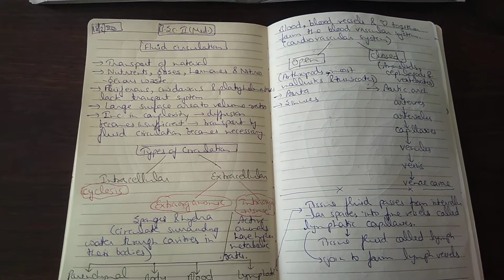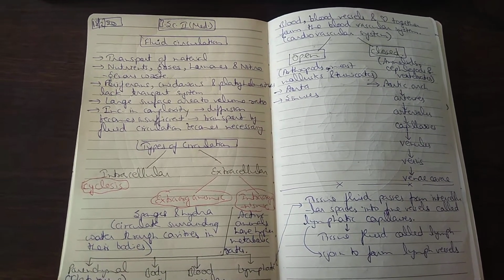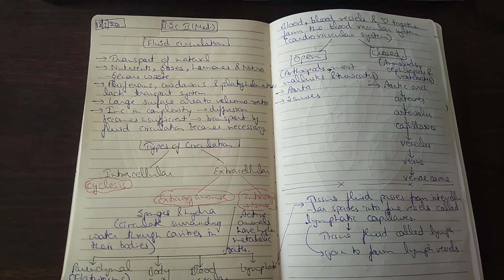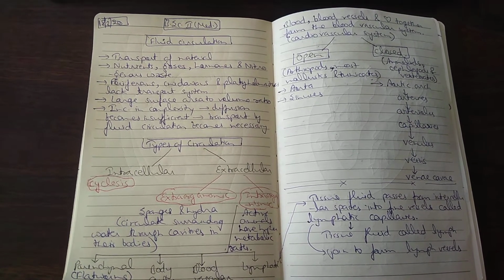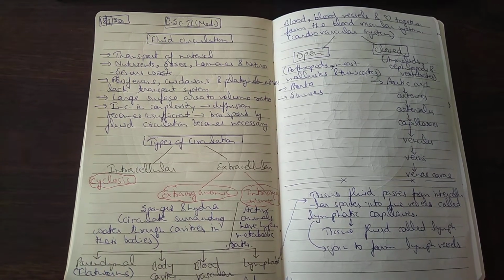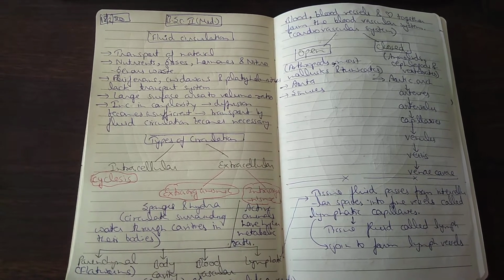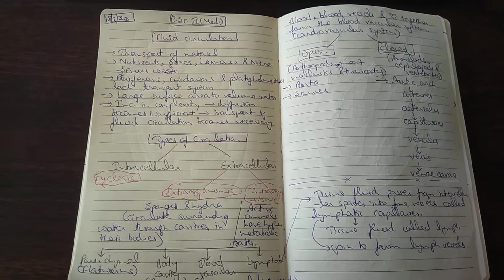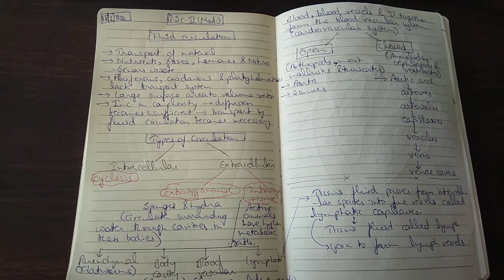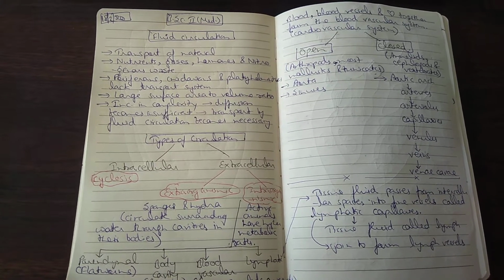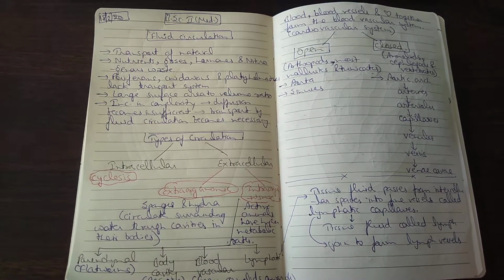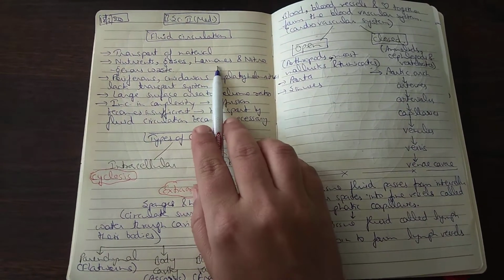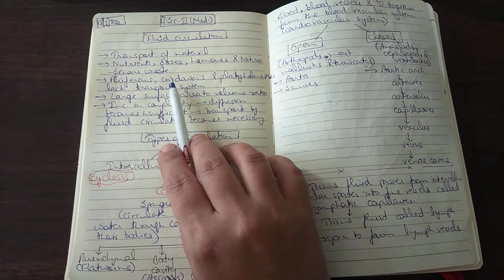Today we are going to start with fluid circulation and the circulatory system. The essential requirement for most of the animals is the transport of the materials from the parts of the body where they are required to the parts of the body where they are needed, or to get rid of the harmful materials. The materials which are being transported are the nutrients, gases, hormones, and the nitrogenous waste.